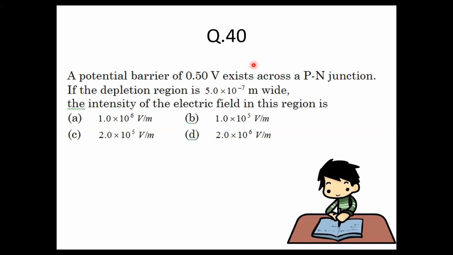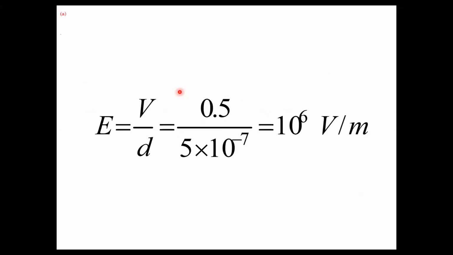So here you have to use the formula because we're talking about a potential barrier width, and then they are talking about the voltage. The formula that we always use in such cases where there is electric field, depletion width and potential difference is E = V/d. If you do E = V/d in this question, then you must get option A. Data is given to you, your answer must match option A.